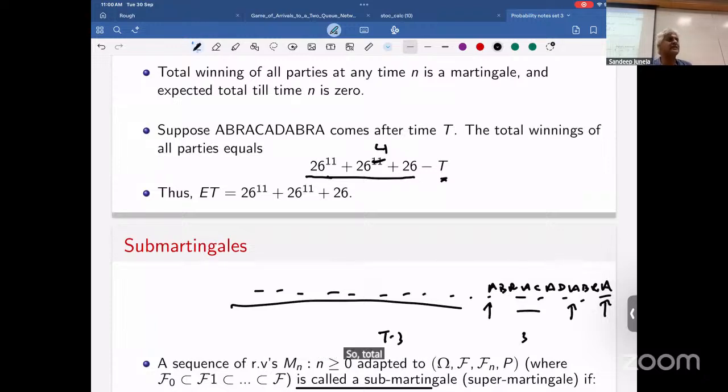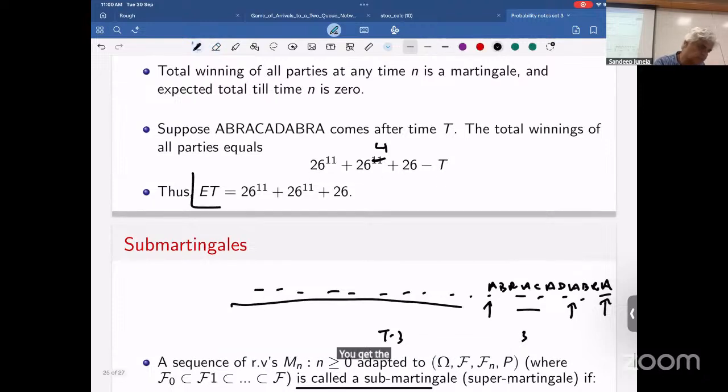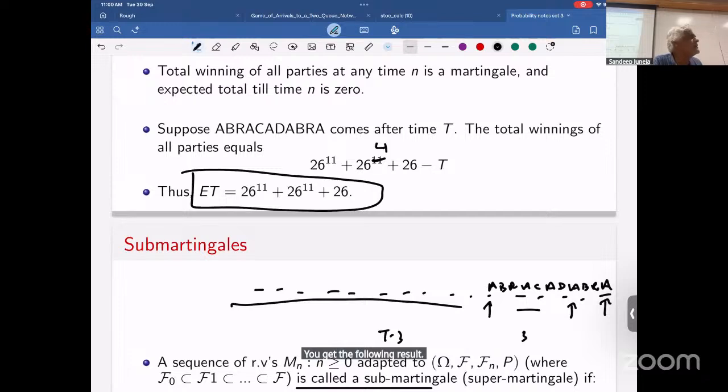So total losses are T, the way you count them, and winnings are 26 to power 11 plus 26 to power 4 plus 26. So that has to be equal. That tells you the expected value of time. In expectation, that has to be 0, right? It's a martingale. So you get the following result. You can see it's a nice result, and once you've seen it, it's fairly cheaply obtained.